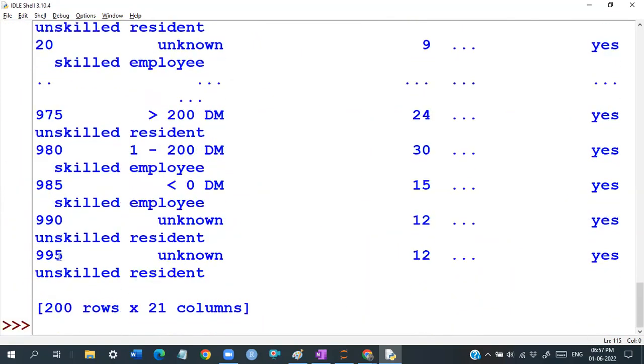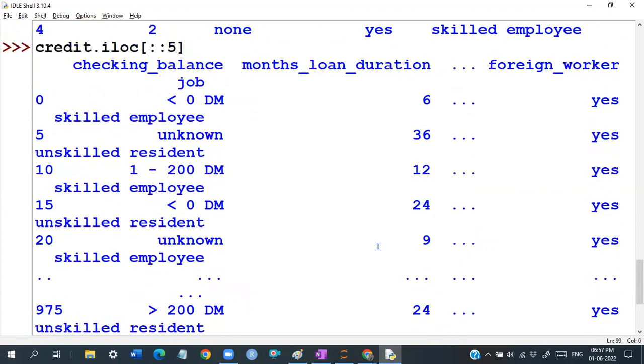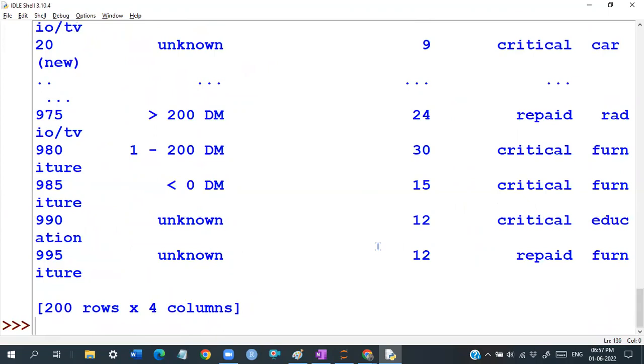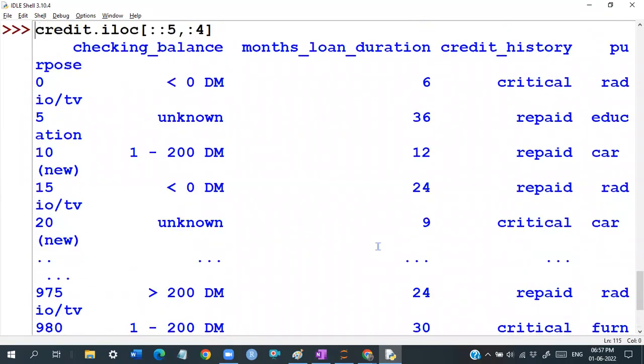0 colon 4 gives this one. I want to get the first 4 columns, so we do it like this, colon 4. The first 4 columns data we will get. We are getting 200 rows. Why 200 rows? Because there are 1000 records in total, and for every 100 we are taking a step of 5, guys.